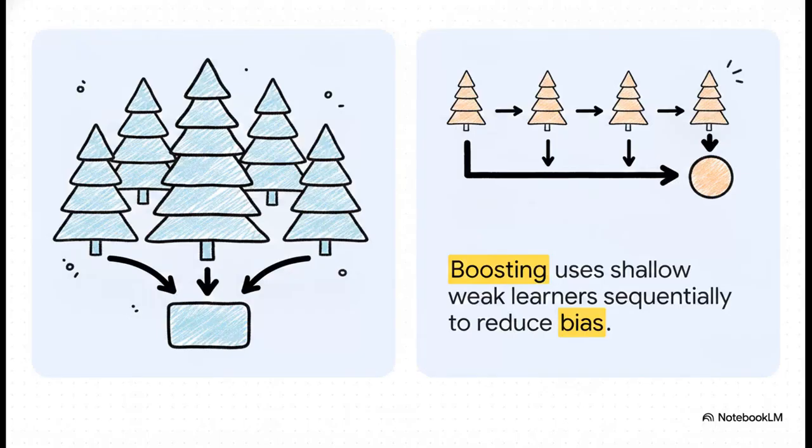And this brilliantly illustrates the contrast here. Bagging uses these deep, strong trees, trains them in parallel, and is purpose-built to reduce variance. Boosting, on the other hand, uses shallow, weak learners, trains them sequentially, and is designed primarily to crush bias. They take exact opposite approaches to that initial bias-variance tug-of-war we talked about, yet both of them result in absolutely